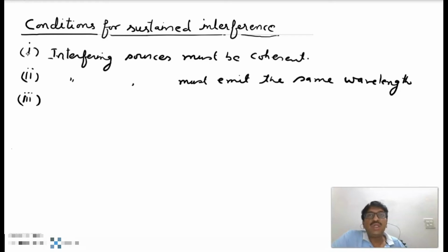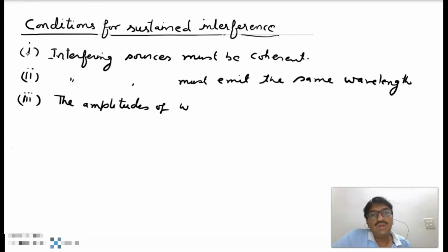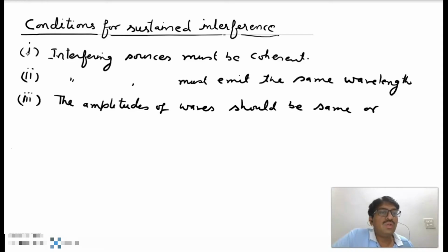Now the third condition of sustained interference: the amplitudes of light waves should be the same or nearly the same.